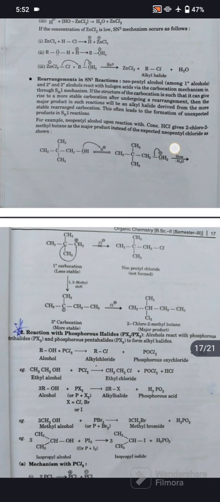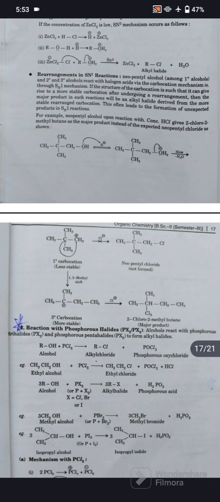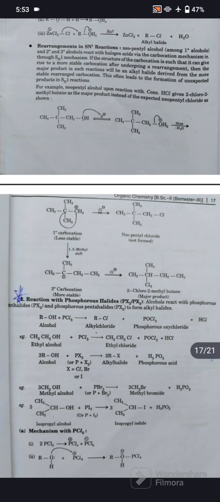Next reaction is the reaction with phosphorus halide, PX3 or PX5. Alcohol reacts with PCl5 to form alkyl chloride and phosphorus oxychloride, which is POCl3, and HCl. Take an example, ethyl alcohol reacts with PCl5 to form ethyl chloride and phosphorus oxychloride with release of HCl.